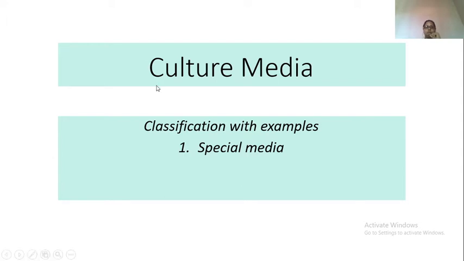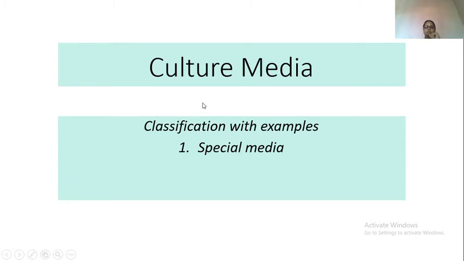Culture media are the synthetic media that are used in the clinical microbiology lab or diagnostic microbiology lab for the cultivation of microorganisms. If you want to grow a pathogen or study its characters, culture media is very important because unless you grow the organism, you cannot perform the various identification tests or other biochemical tests. So that is why we use culture media.